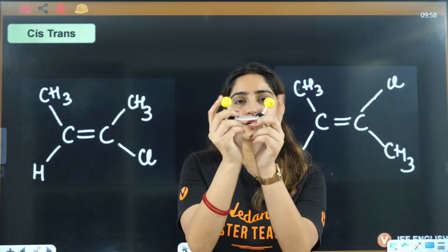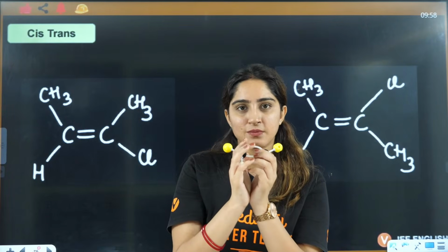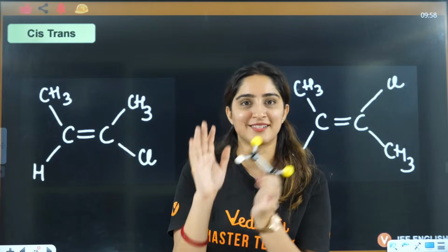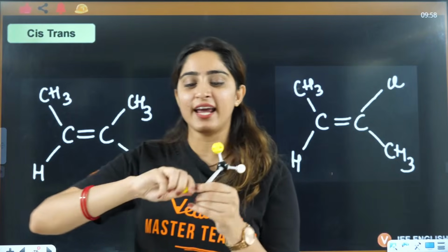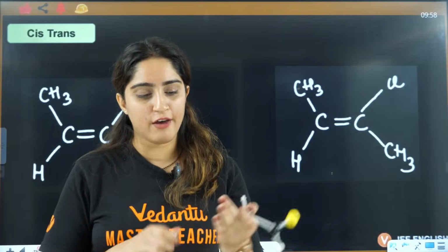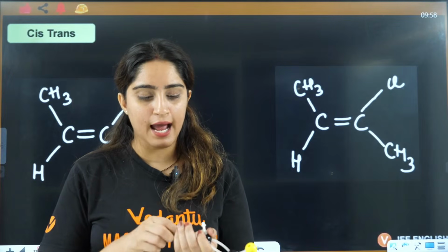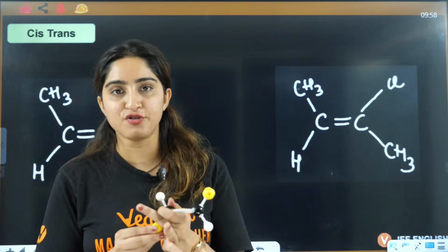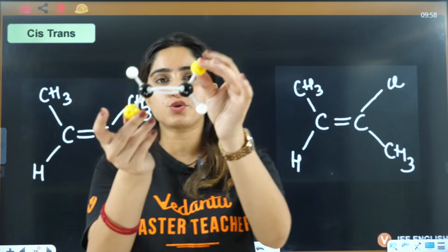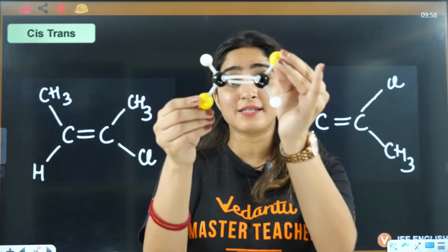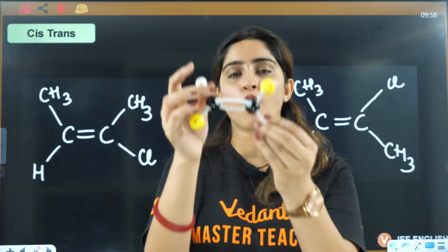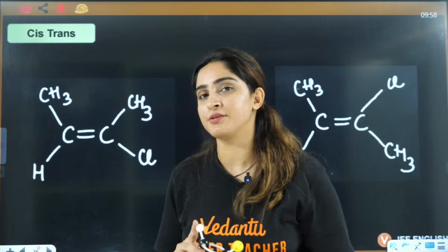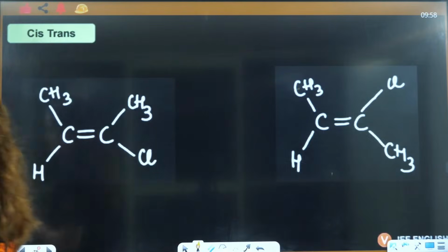So cis, sisters, that's how you can remember this. Now, if I see that this is opposite, that will be trans. Trans means opposite. These two atoms are the same atoms and they are opposite, that means it is trans.